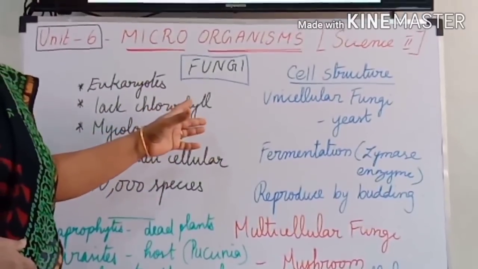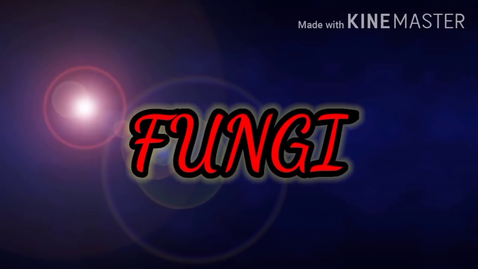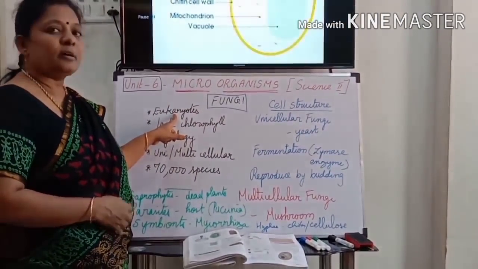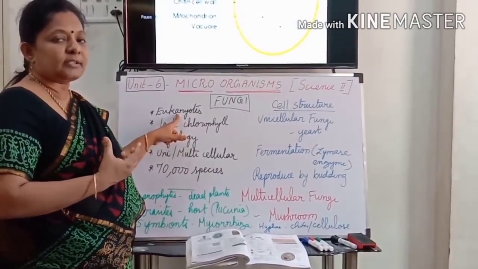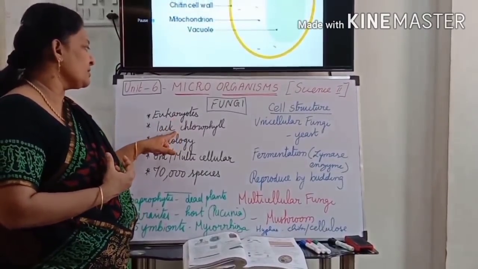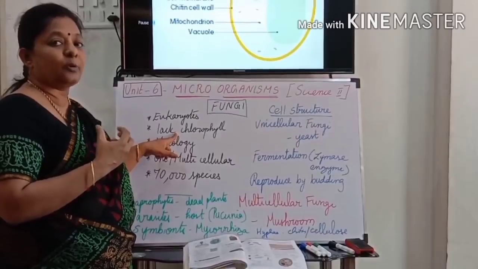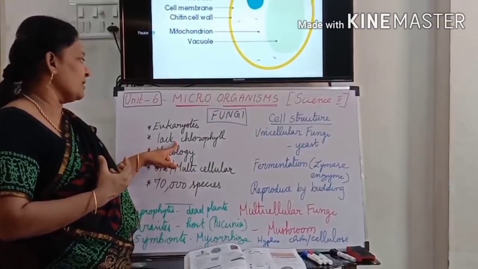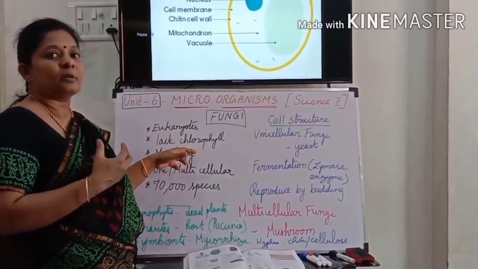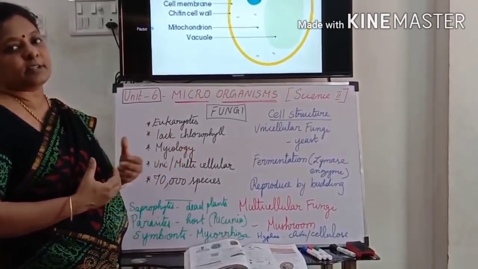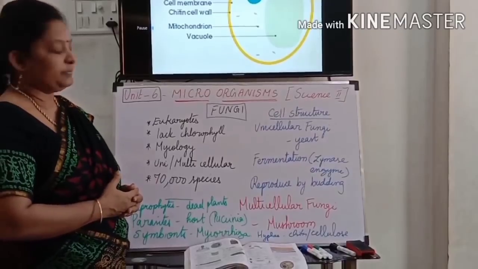The third microorganism is fungi. Okay, it is a eukaryotic organism. The cells are advanced. They are not prokaryotic cells. They have a proper nucleus. So eukaryotes. And fungi don't have chloroplast. The chlorophyll pigments are missing in fungi. So they lack chlorophyll. They cannot synthesize food. Okay. And what is mycology? Studying fungus is called mycology.